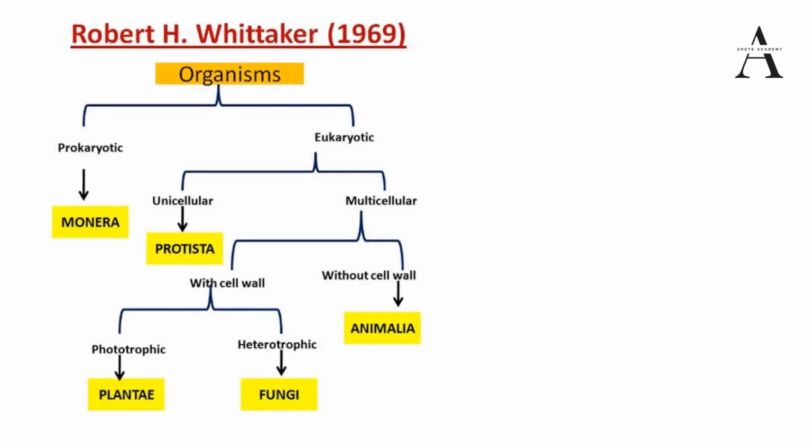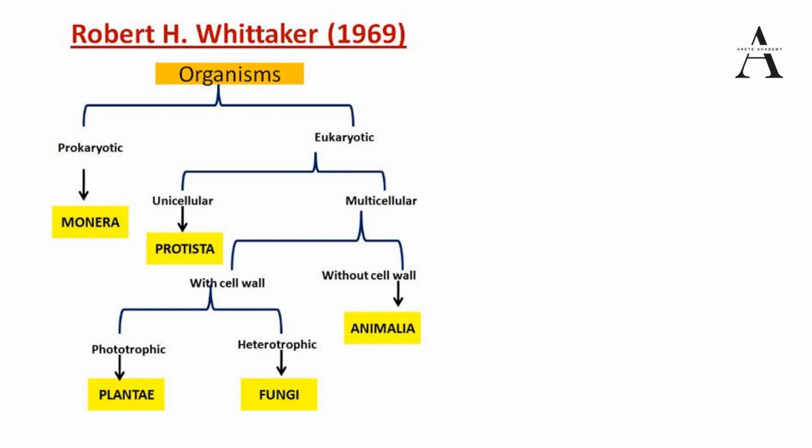Now we will discuss the broader classification by Robert H. Whittaker in 1969. He has classified the organisms under various categories, based on prokaryotic and eukaryotic. So Monera is the category of prokaryotes. Basically this kingdom includes all prokaryotes. For your easy correlation: bacteria, cyanobacteria, or the blue-green algae, unlike algae, they are cyanobacteria. So bacteria and cyanobacteria come under this kingdom of Monera.